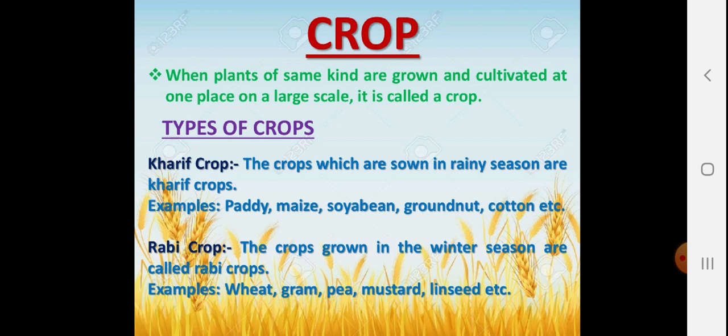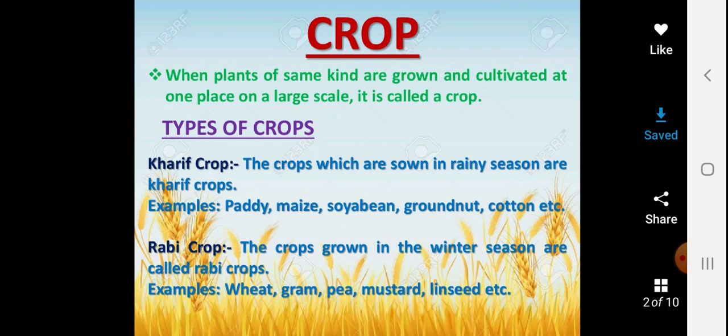So here we started with what we mean by crop. A crop is something that you grow on a larger area or larger scale, not an individual plant. आपके घर के आसपास you might be having some plants or pots. That is not a crop. A crop is something that you grow on a larger scale or larger area. That is called the crop.